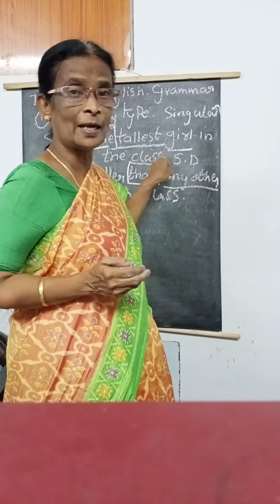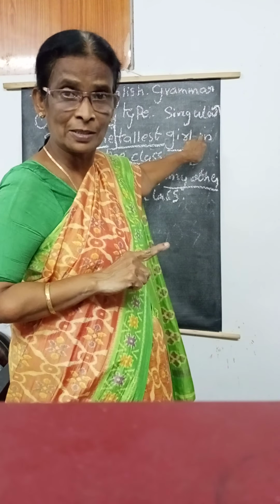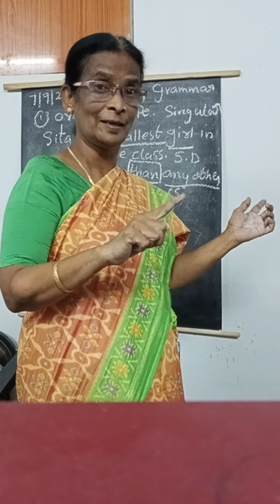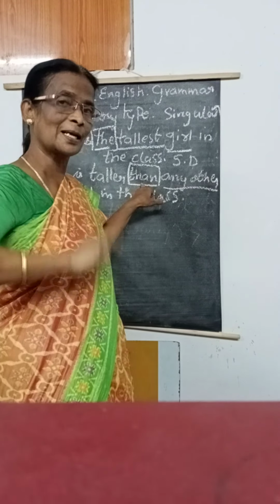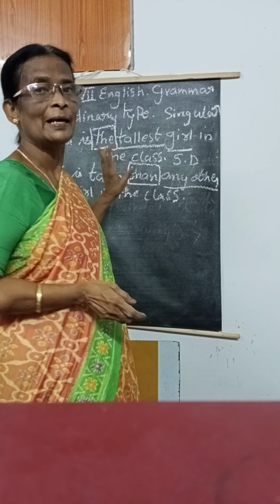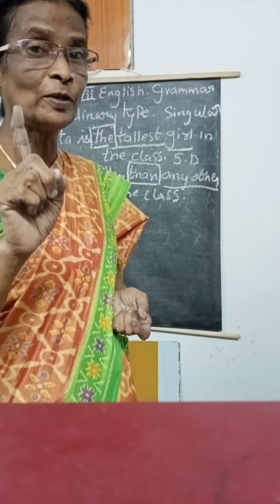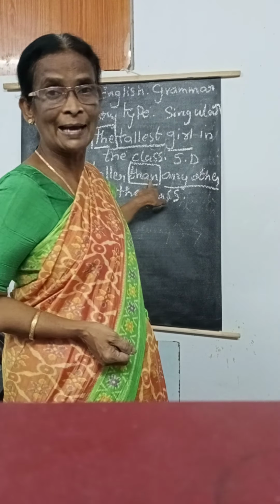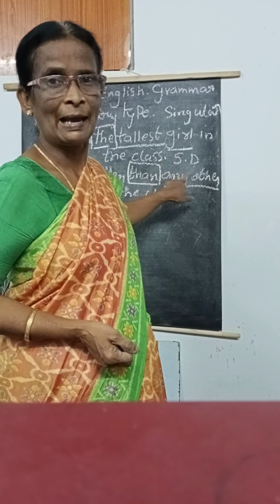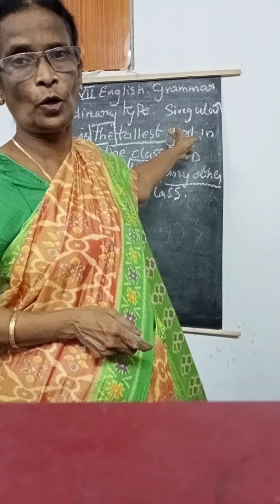In the superlative degree, tallest girl common noun is a singular. There is no competition to Sita. Only that girl is the tallest one. Based on that, we are writing that any other girl not compete to the Sita. That's what we written. Than is the common, any other girl in the class. But here I didn't write before the adjective the. The should be in the superlative degree. In the comparative degree, than is common. Okay, ma? Any other only will find in the ordinary type.